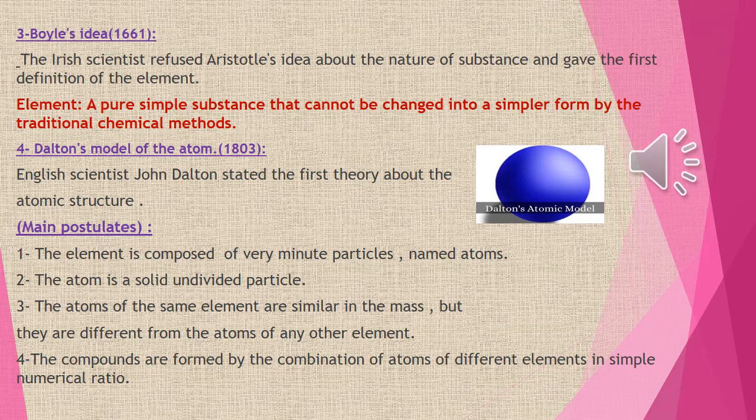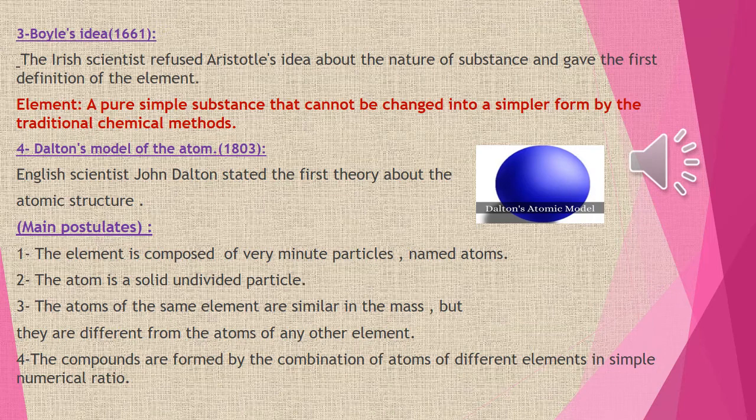I mean when I compare the mass of sodium with the mass of another atom of sodium, they are the same: sodium is 23 and the other sodium is 23. But when I compare the mass of sodium with the mass of chlorine, it isn't the same: sodium 23 and chlorine 35.5, so it's different.